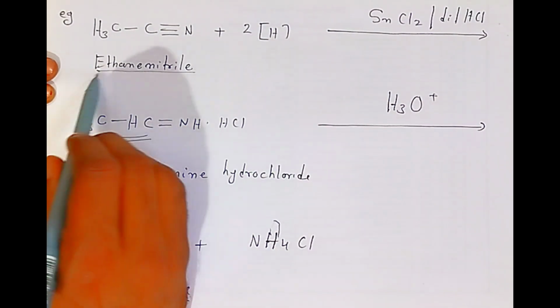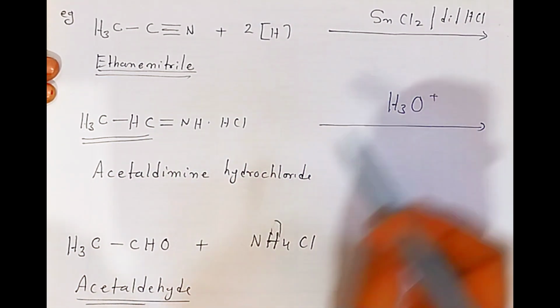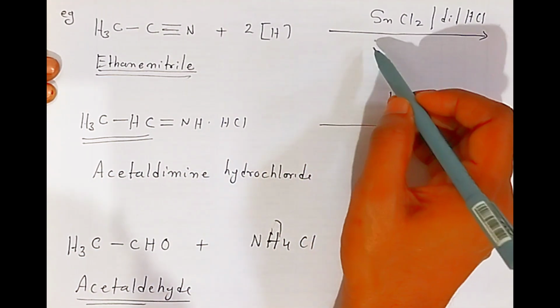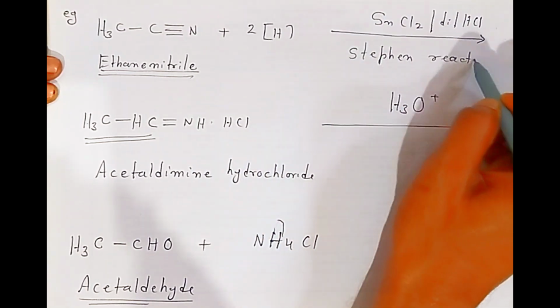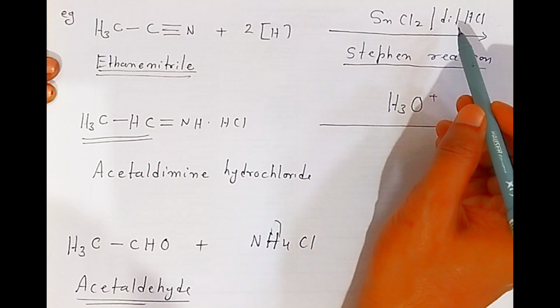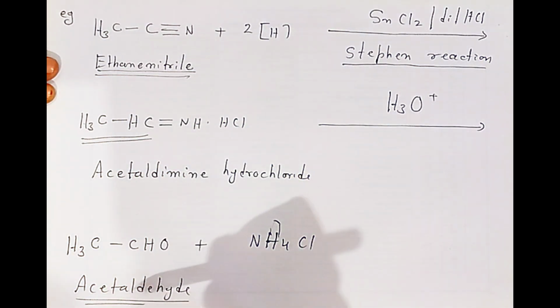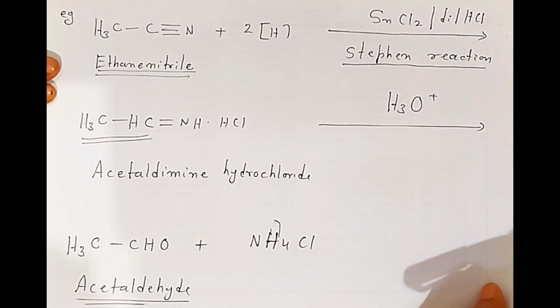So ethane nitrile is converted by reduction with stannous chloride and dilute HCl. It will give you acetaldehyde. It is also called Stephen reaction. So ethane nitrile is converted into acetaldehyde using stannous chloride and dilute HCl. The reduction of ethane nitrile to acetaldehyde is called Stephen reaction.